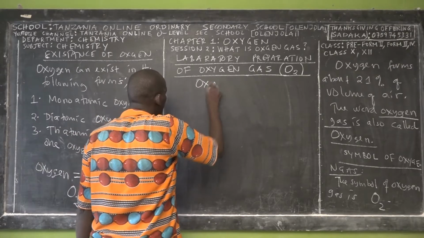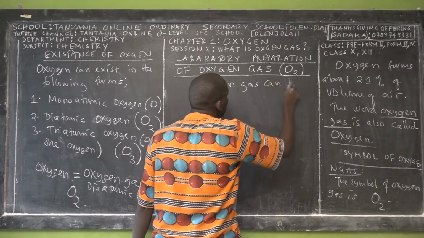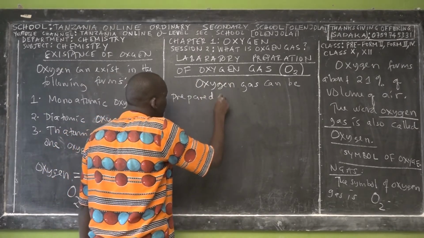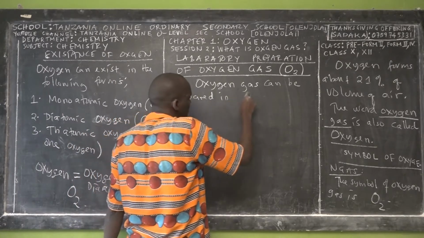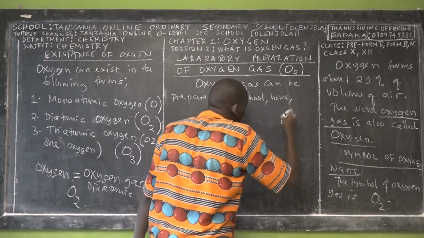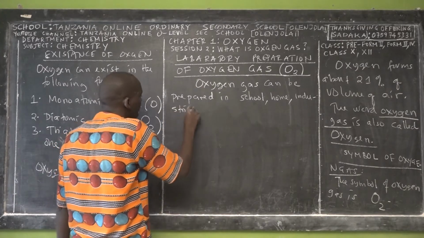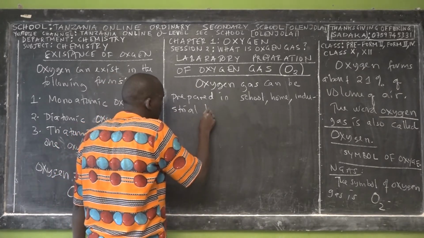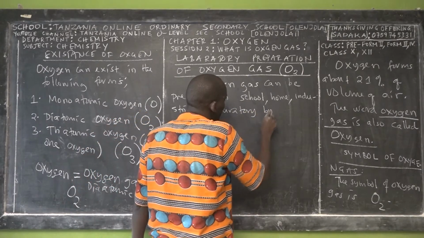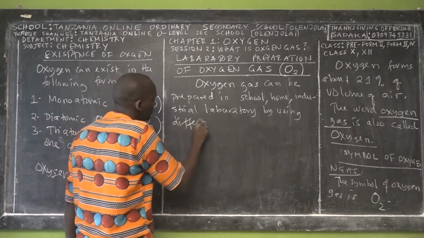So we say that oxygen gas can be prepared in a school laboratory, at home, or in an industrial laboratory, by using different methods.